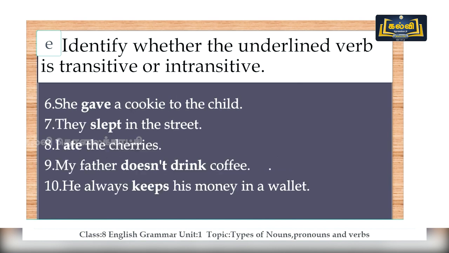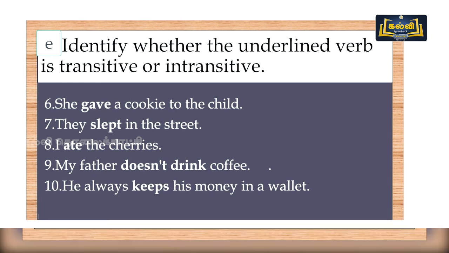So number 6, she gave a cookie to the child. So gave is the verb. Number 7, they slept in the street. So you want to identify slept is transitive or intransitive. And number 8 is I ate the cherries. So ate is the verb here and it is followed by cherries.